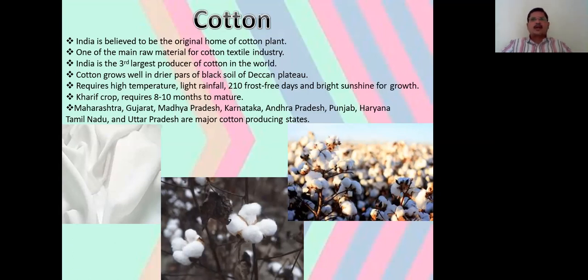It is a Kharif crop and requires 8 to 10 months to mature. Maharashtra, Gujarat, Madhya Pradesh, Karnataka, Andhra Pradesh, Punjab, Haryana, Tamil Nadu and Uttar Pradesh are the major cotton producing states.